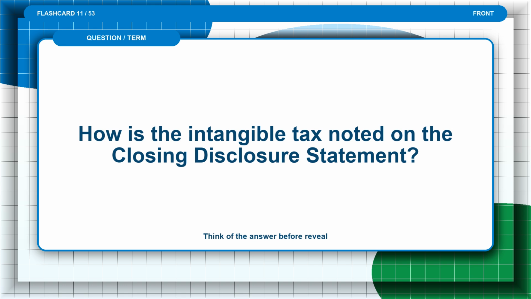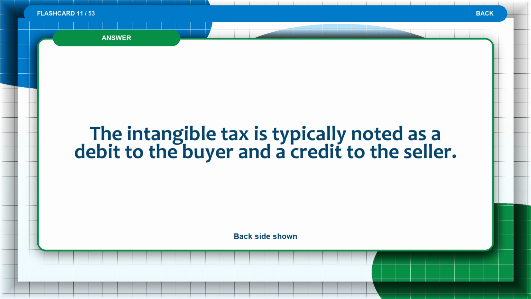Flashcard 11. How is the intangible tax noted on the closing disclosure statement? Think of the answer before the reveal. The answer is: the intangible tax is typically noted as a debit to the buyer and a credit to the seller.